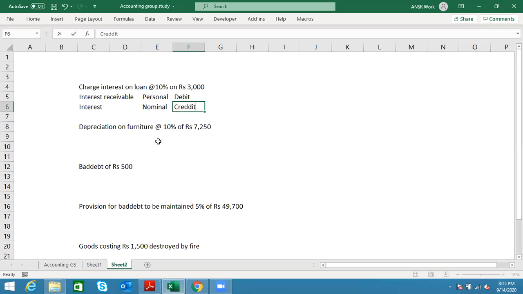So credit. So we know the entry now: interest receivable account debit to interest account. The amount is 10% of 3,000, which is nothing but 300. Make sense?